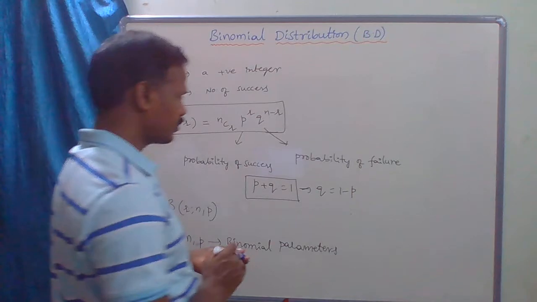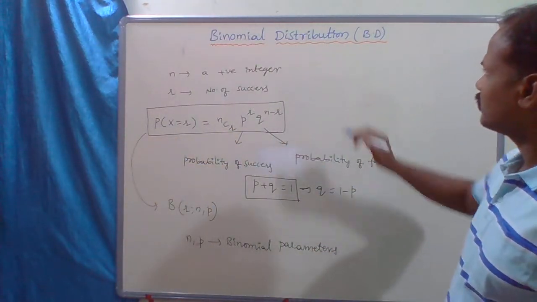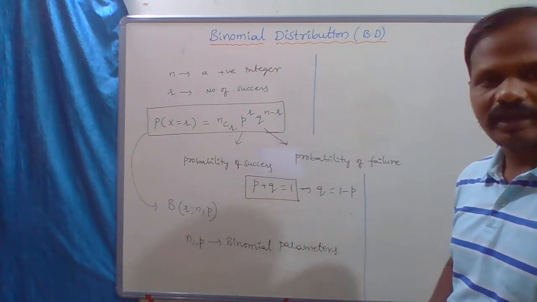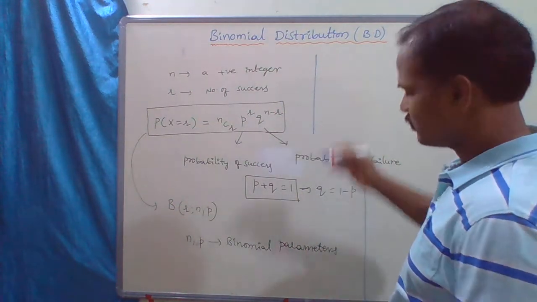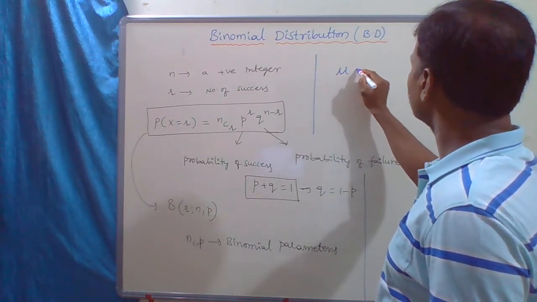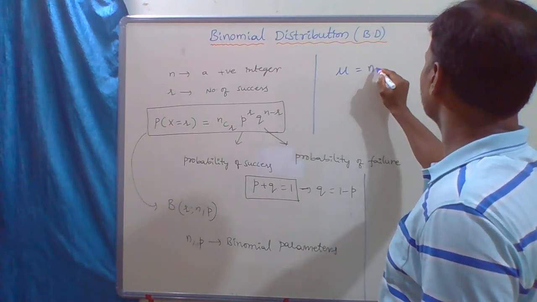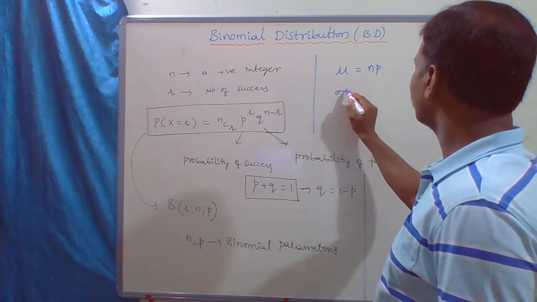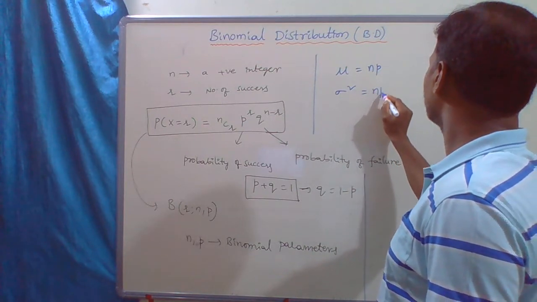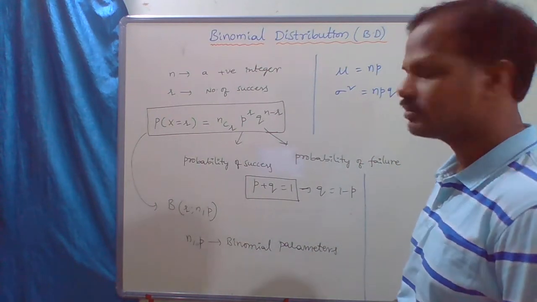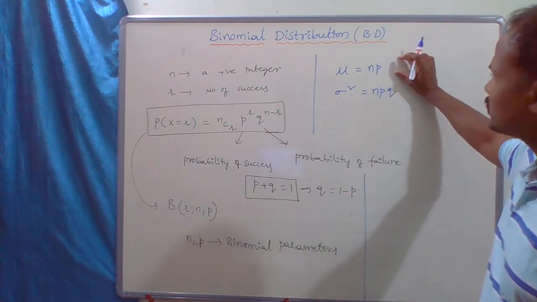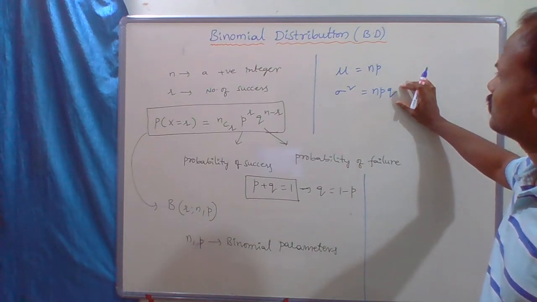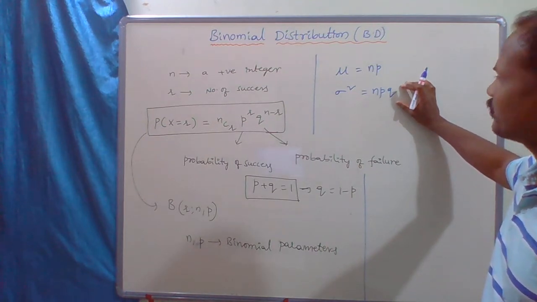Now the relation between this binomial distribution and the mean. The mean mu equals np, and the variance, sigma square, equals npq. So the mean of the binomial distribution is np, and the variance of the binomial distribution is npq.